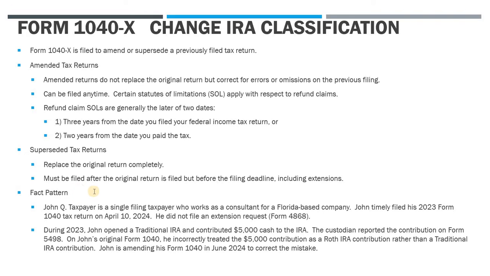Now, the fact pattern we've got here, we've got John Q. Taxpayer. He's a single filing taxpayer working as a consultant, and he timely filed his 2023 Form 1040 on April 10, 2024. He did not file an extension request. All right. Now, during that 2023 year, John opened a traditional IRA and put $5,000 cash into that IRA. The custodian correctly reported the contribution on a 5498, but on John's original 1040, he incorrectly treated this as a Roth IRA contribution rather than a traditional IRA contribution. So he needs to amend the 1040 to correct for the mistake.